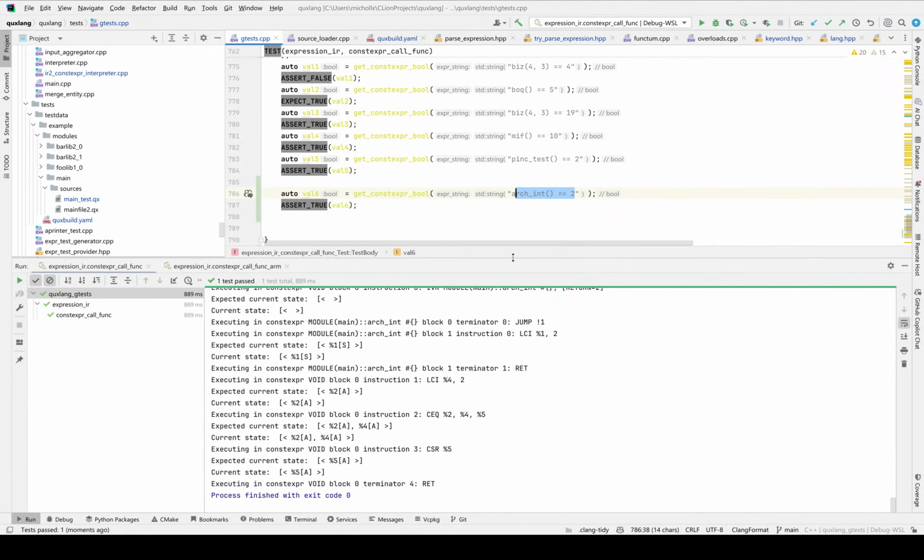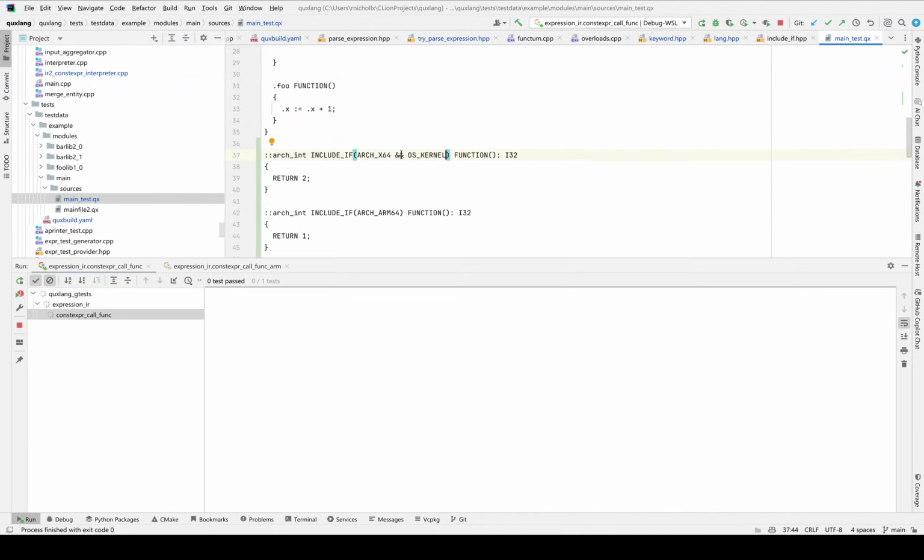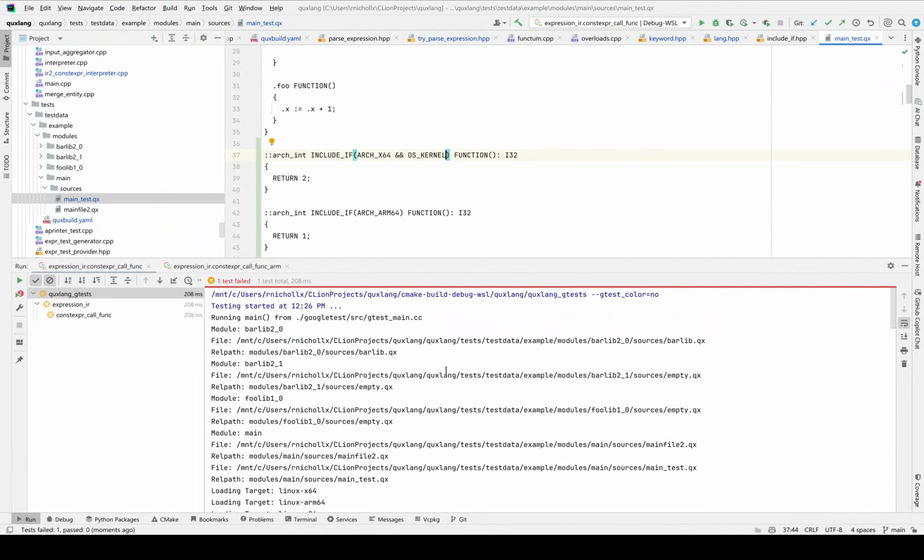So indeed, we are able to do the include if. There are still some to-dos. So if we go into our main module here, one of the to-dos, for example, is that I want to be able to have this and operator here. So for example, if it's OS kernel, sorry, that's not valid.